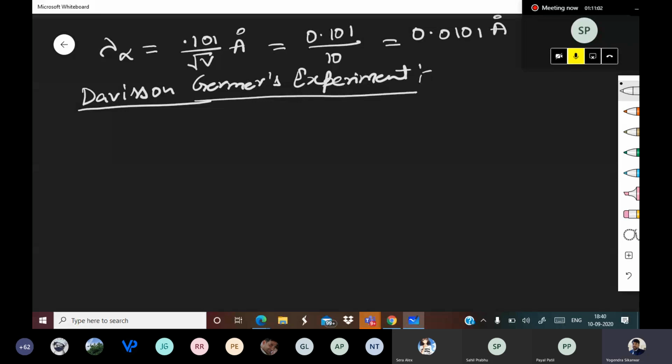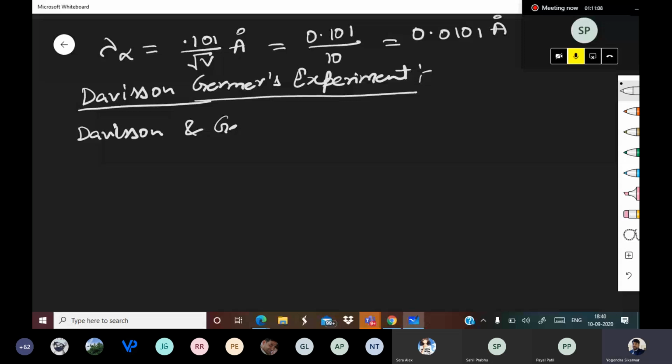So Davison and Germer performed an experiment in which an electron beam got diffracted.